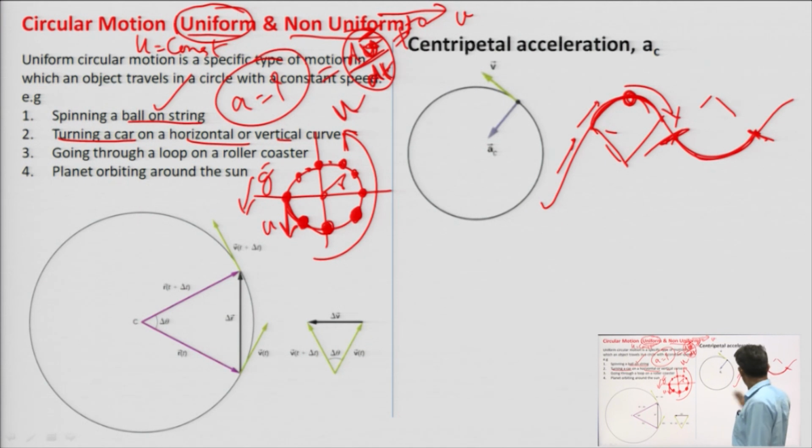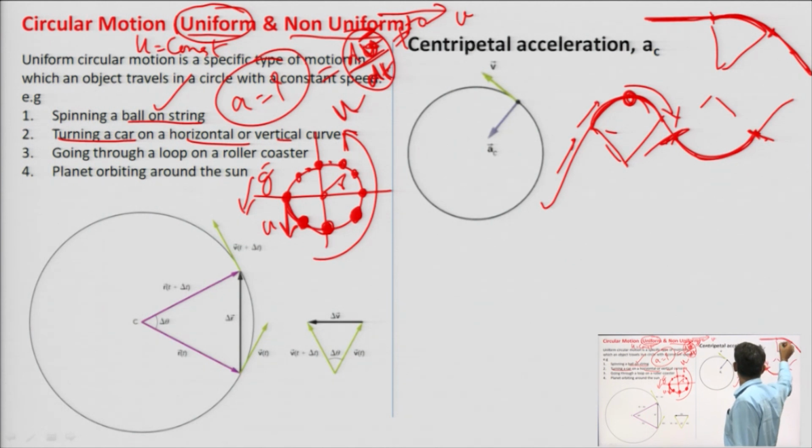To change the direction, we provide horizontal as well as vertical support. If the road is straight, then at this point there will be a circular curve of radius r.